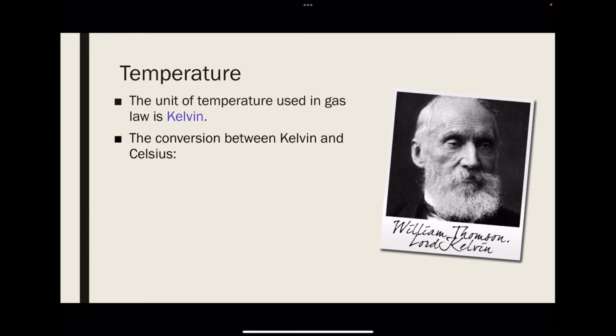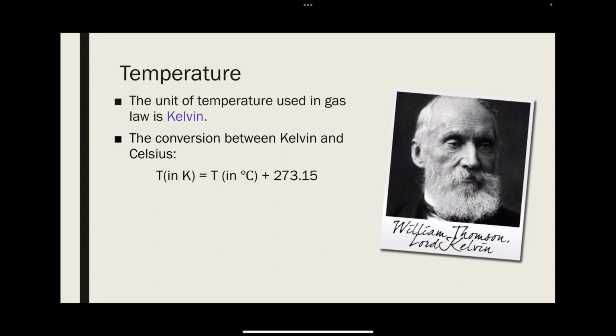The conversion between Kelvin and Celsius is simply adding 273.15 to our normal temperature in degrees Celsius, and it will become the Kelvin scale temperature. 0 K is the lowest temperature theoretically possible, which is the absolute zero.